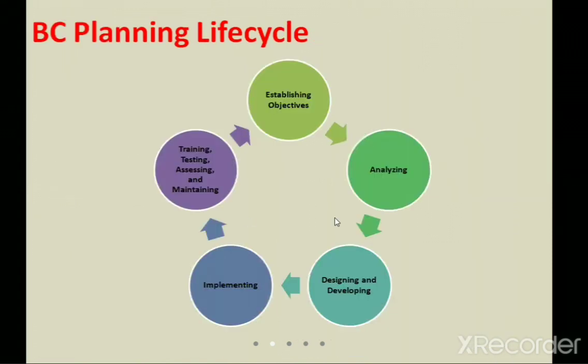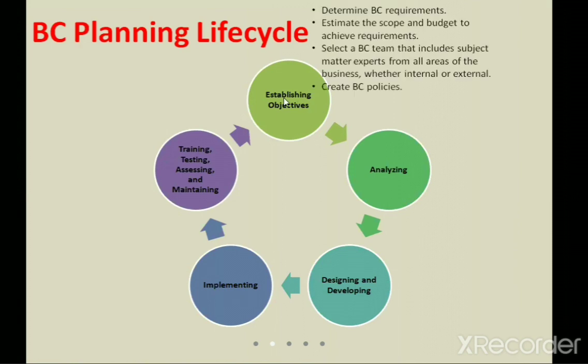Yeah, we can see that the business continuity planning life cycle involves five stages. The first one is establishing the objectives. Why do we need to establish these objectives? So that we know the requirements, the budget, and the experts, and so that we can frame the policies. Please remember, in each and every aspect, the business has to continue.